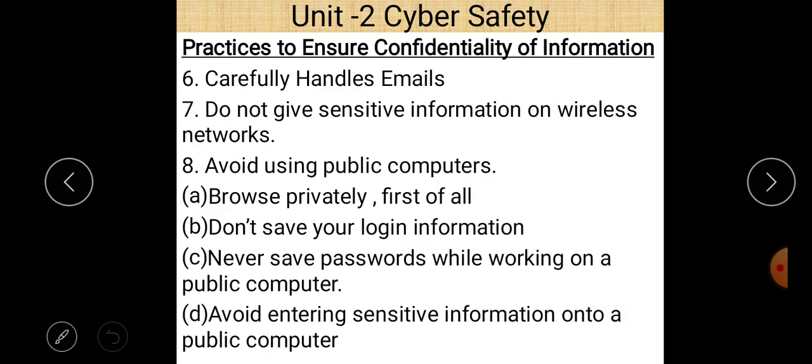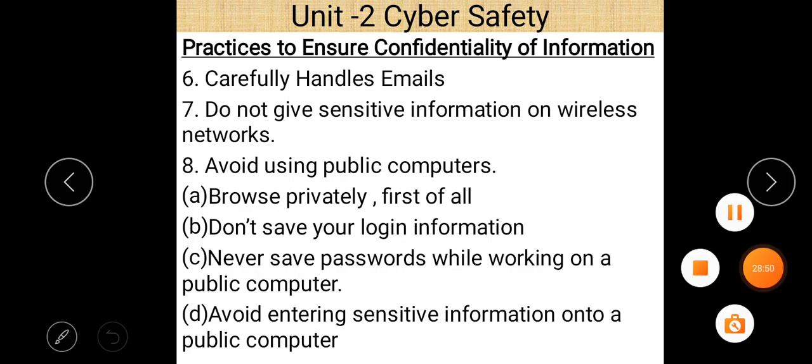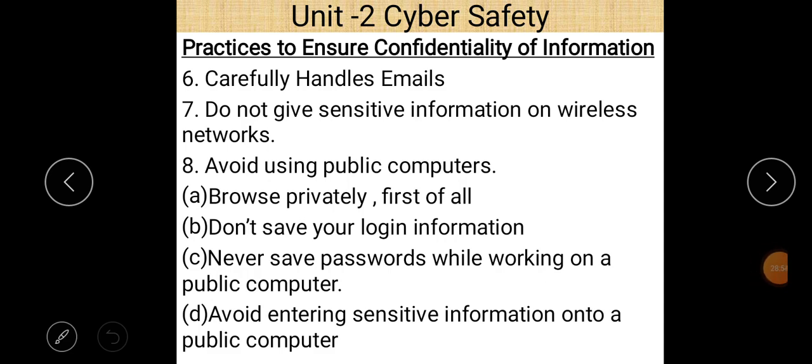Some other points are: carefully handle emails. Do not give sensitive information on a wireless network. Always remember that when you connect to a wireless network, don't give sensitive information, as it may be tracked. Avoid using public computers. Don't share personal information in a cyber cafe or other computer systems which are used by more than one person.